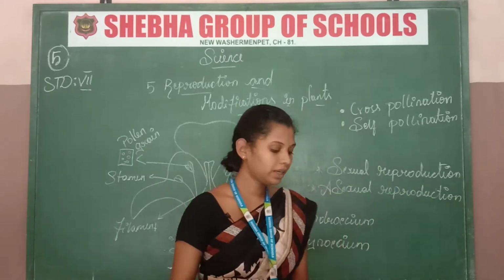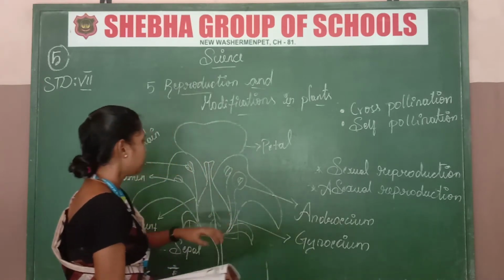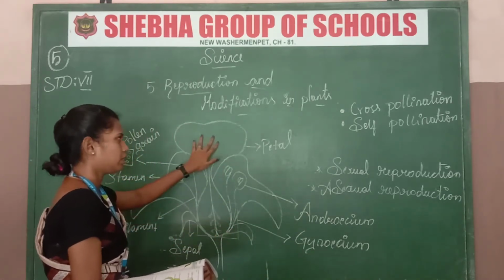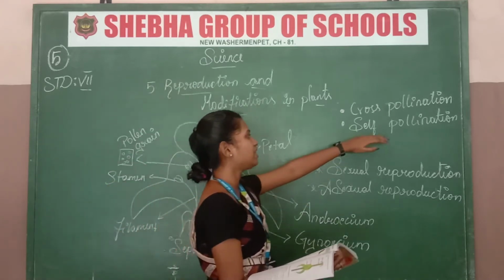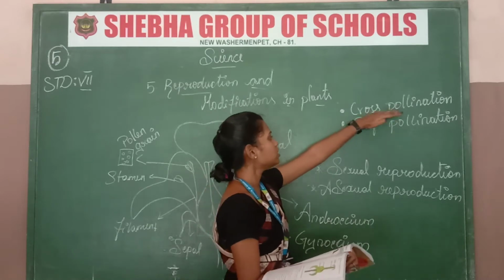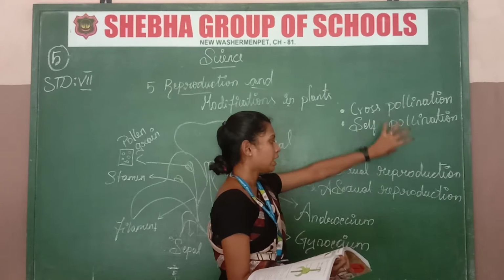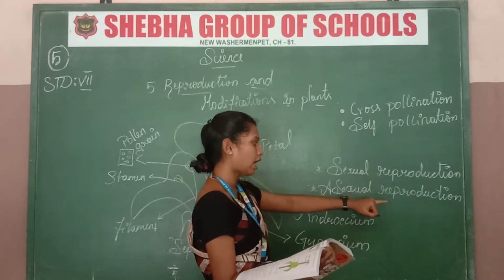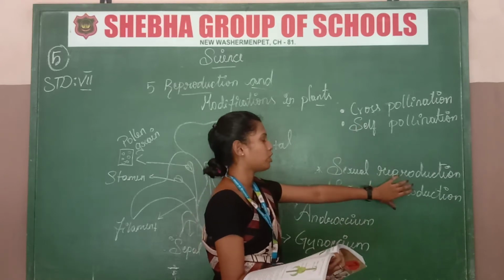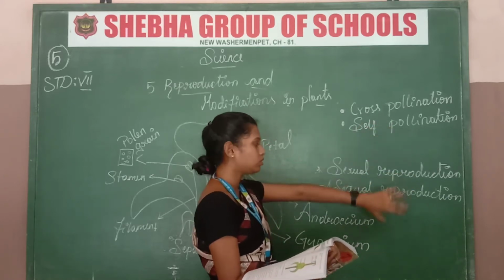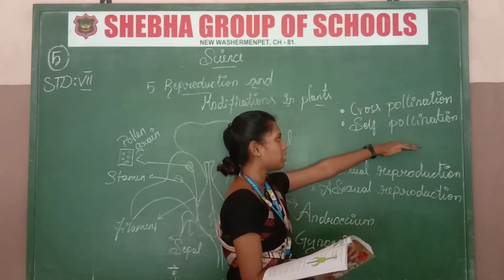Now see the sexual reproduction in the plant in detail. In reproduction there is also pollination. Pollination has two types, cross pollination and self pollination. In reproduction there is sexual and asexual. This is the basic, and inside the reproduction there is pollination. Don't get confused, just be clear about it. This is cross pollination and self pollination.